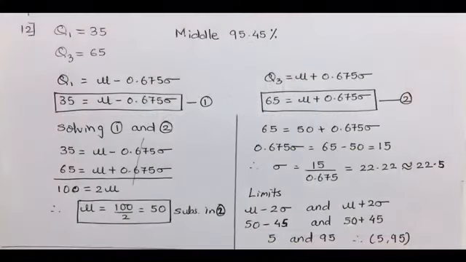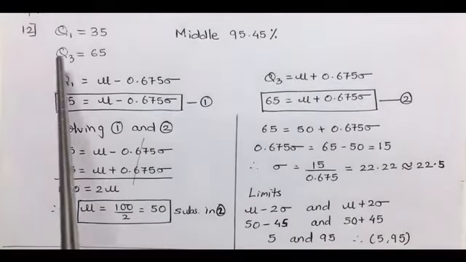Chapter 3 Normal Distribution, Exercise 3, Section D, Question number 12. The question is, for a normal distribution, the first quartile is 35 and its third quartile is 65. Estimate the limits that include exactly the middle 95.45% of the observations.